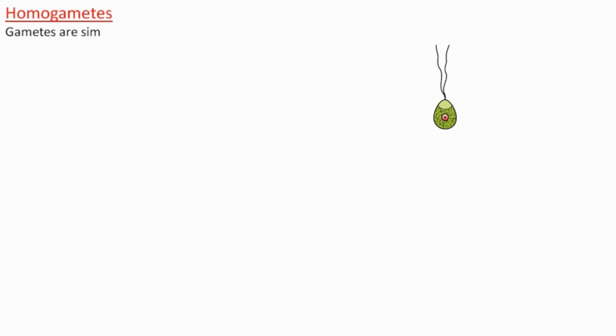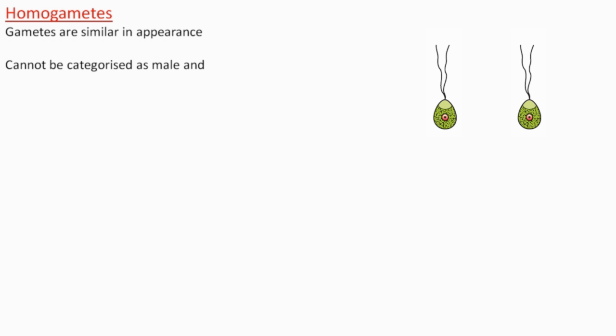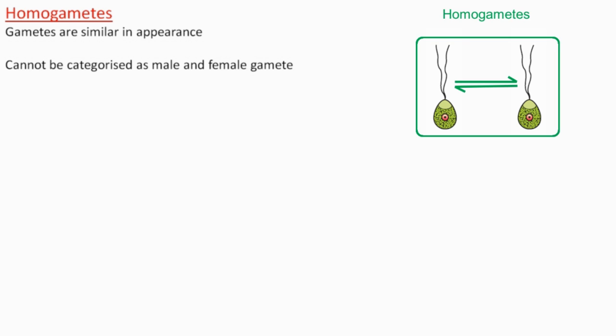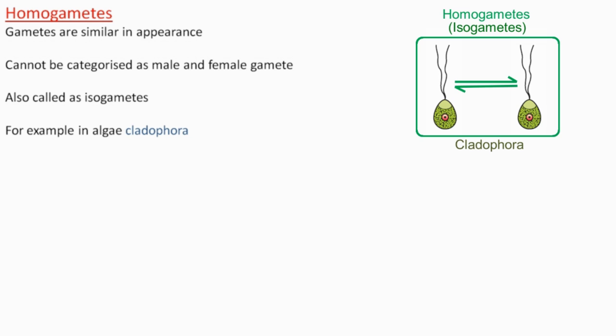When male and female gametes are similar in appearance and they cannot be categorized differently as male or female gametes, such type of gametes are called homogametes. And homogametes can also be called isogametes. Homogametes or isogametes are observed in the alga Cladophora. The other type of gametes are the heterogametes.